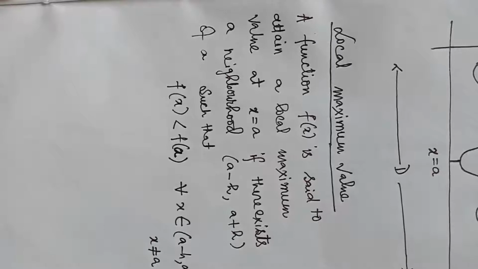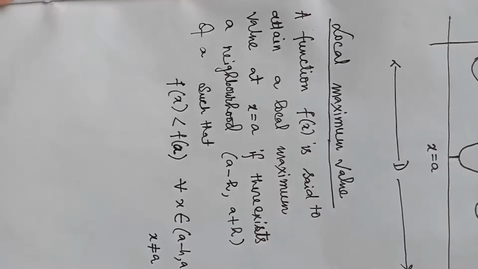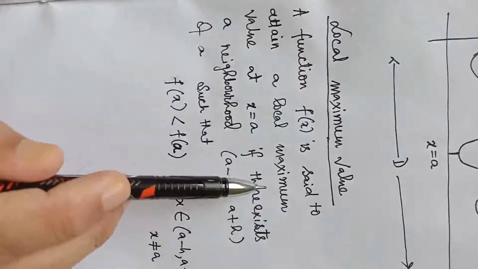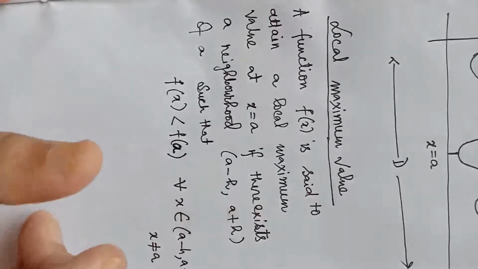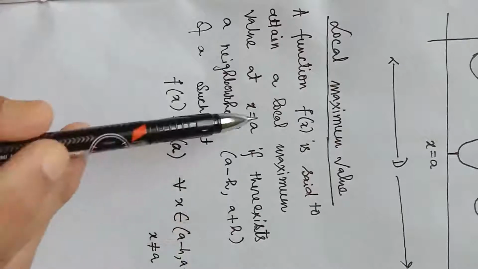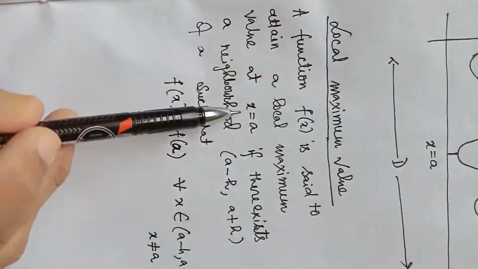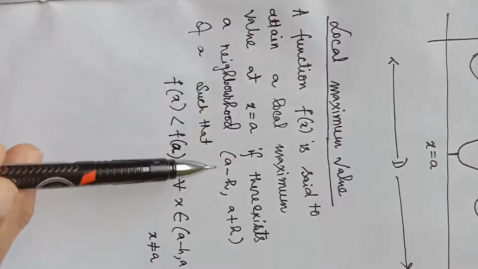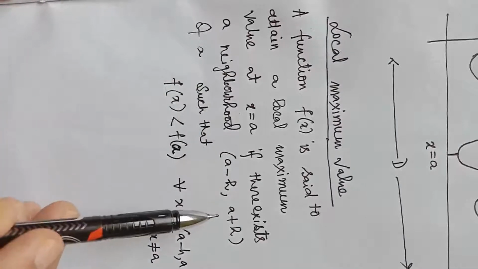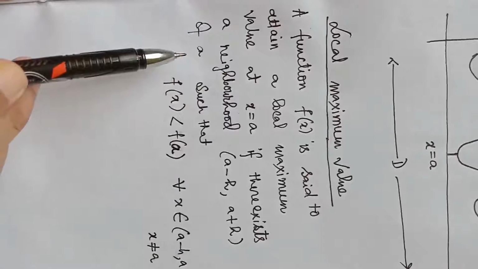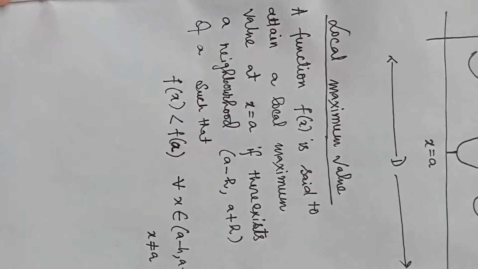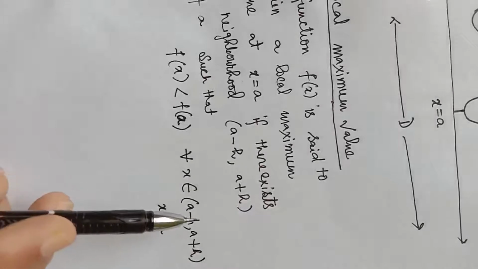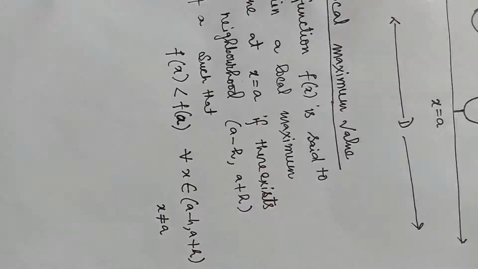Next, I have written the definition of local maximum value. A function f(x) is said to attain a local maximum, local maximum means maximum in a particular interval, at x equal to a if there exists a neighborhood (a minus h, a plus h) of a such that f(x) is less than f(a) for all x belonging to (a minus h, a plus h).